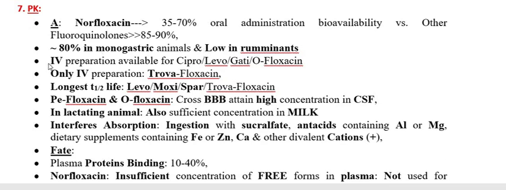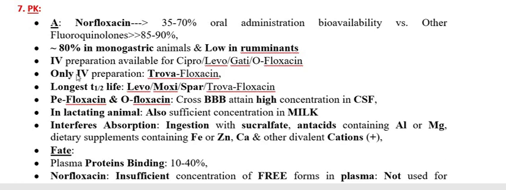The drug comes as both oral and IV or parenteral preparations. The IV preparations are ciprofloxacin, levofloxacin, gatifloxacin, and ofloxacin, and these also come in oral form. Trovafloxacin is the one fluoroquinolone that comes only as an IV administration, so this is very important.